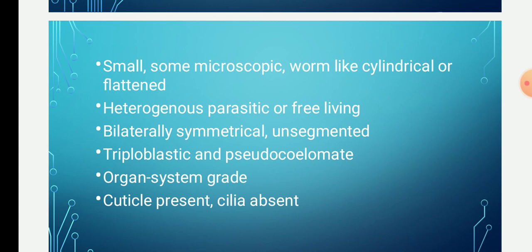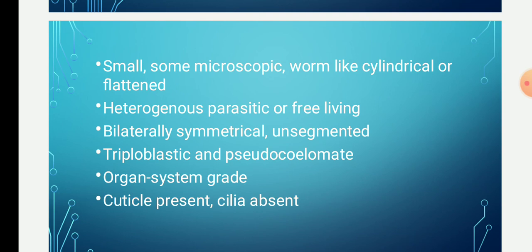They are small or even microscopic, with a cylindrical or flattened body. The body is bilaterally symmetrical with an unsegmented or superficially segmented body. Then the body wall is triploblastic and pseudocoelomate.